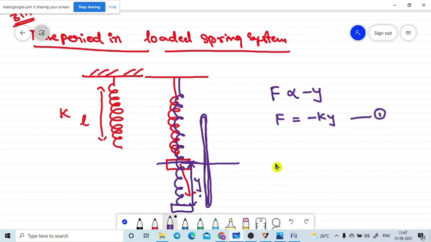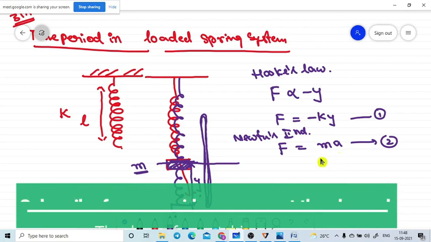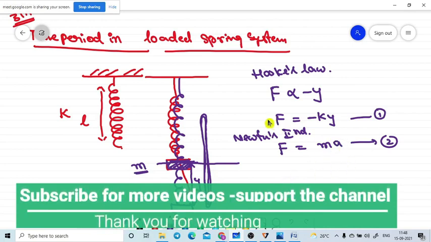According to Newton's second law, the force on any body is equal to mass times the acceleration of the body. This is the Newton's second law equation. So that is the Hooke's law formula, and this is the Newton's second law formula. Let me assume the mass attached to the spring is m. m is the mass of the load attached to the spring. Then the force F is equal to ma. Now I am taking these equations 1 and 2.